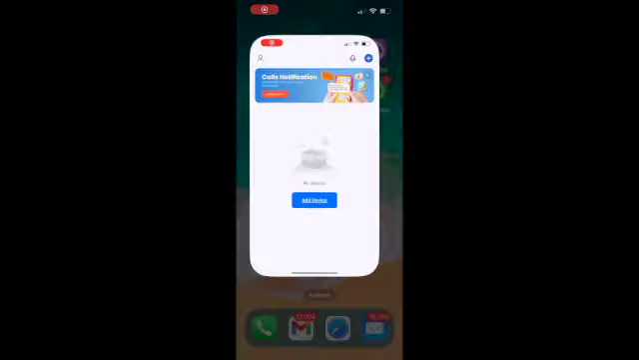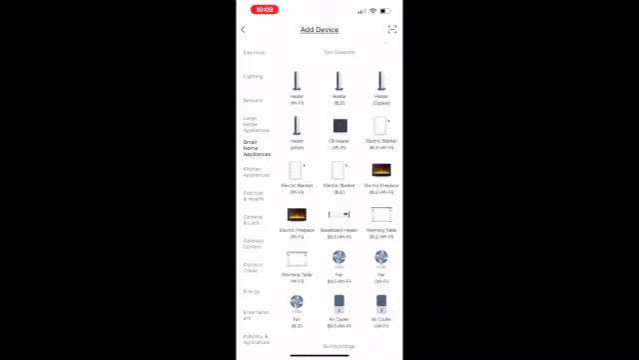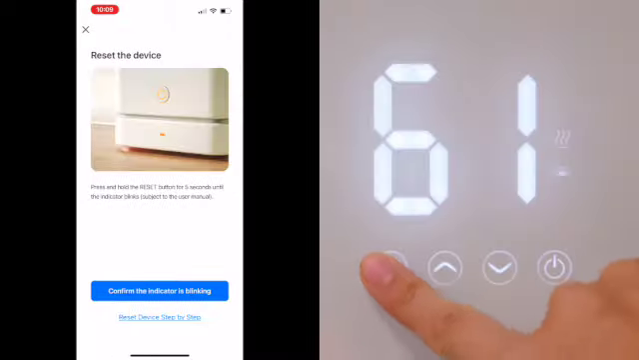Download the app Smart Life and add device. Scroll to small home appliances on the left and select heater Wi-Fi. Enter the corresponding password for the chosen Wi-Fi network. Hold the setting button for more than 3 seconds until the Wi-Fi icon starts blinking.